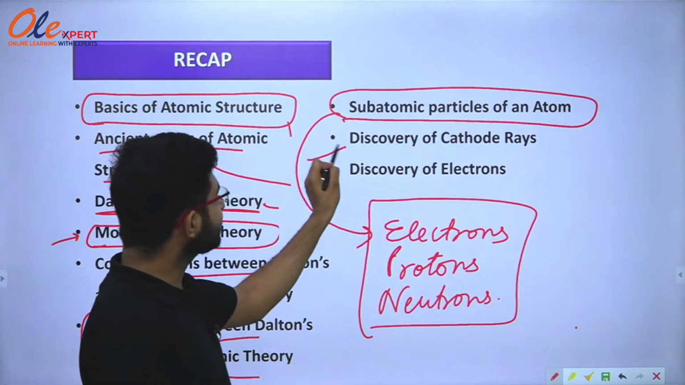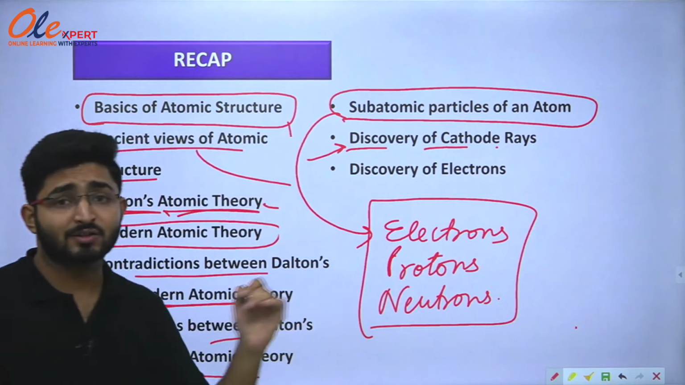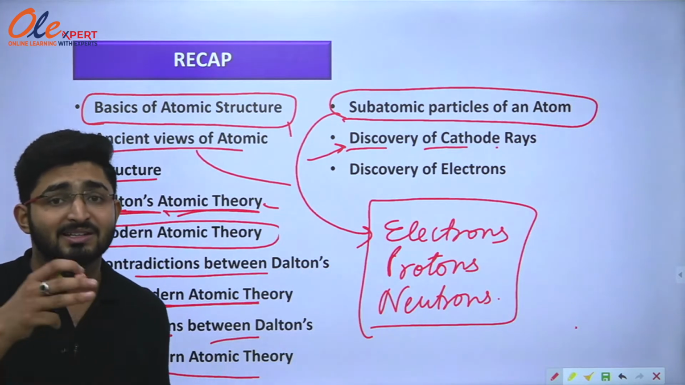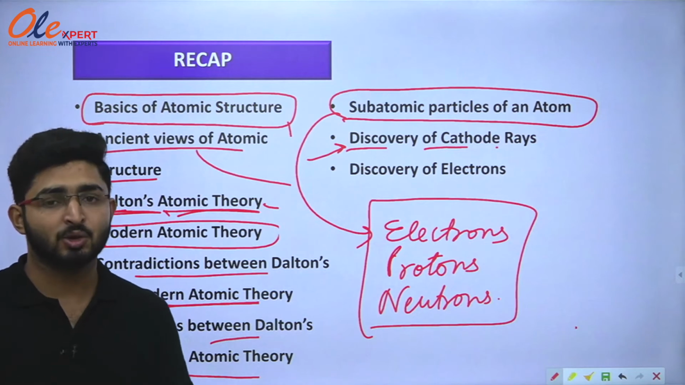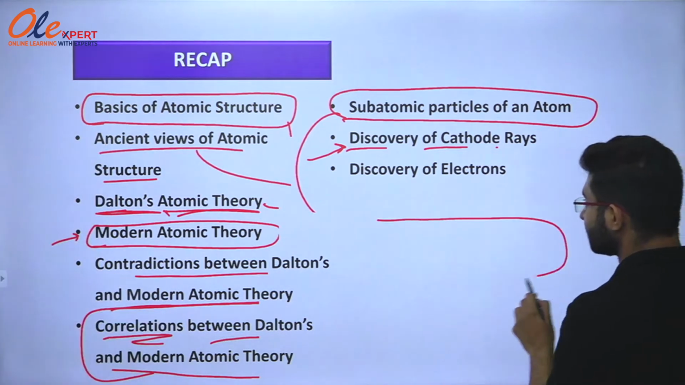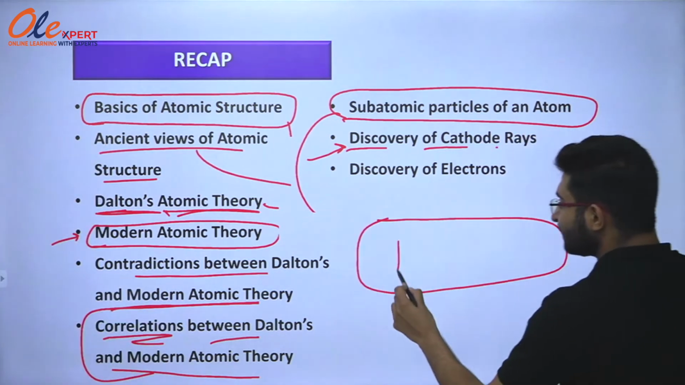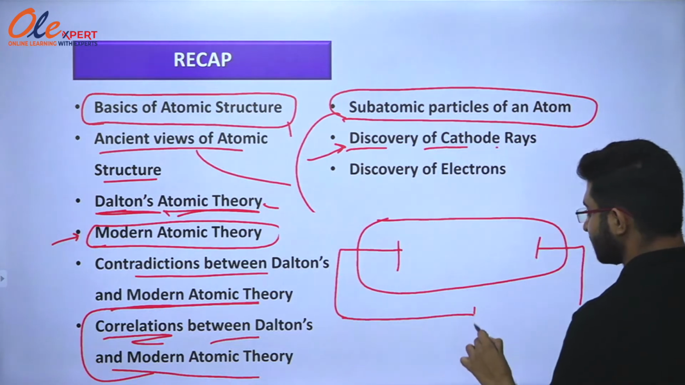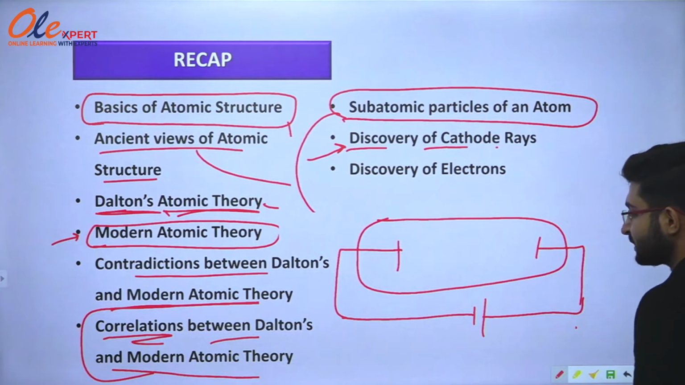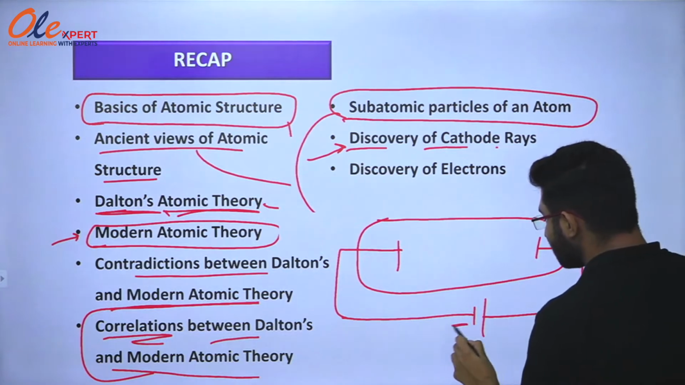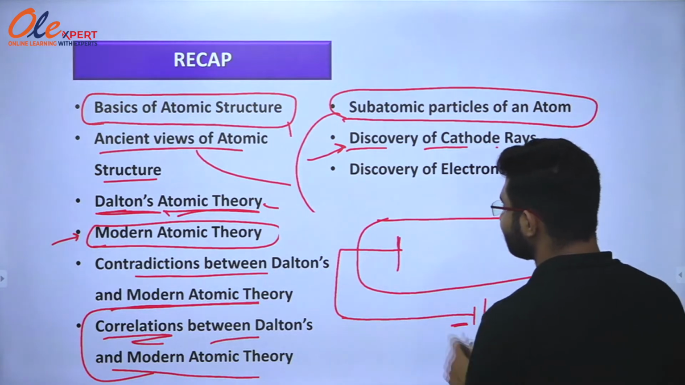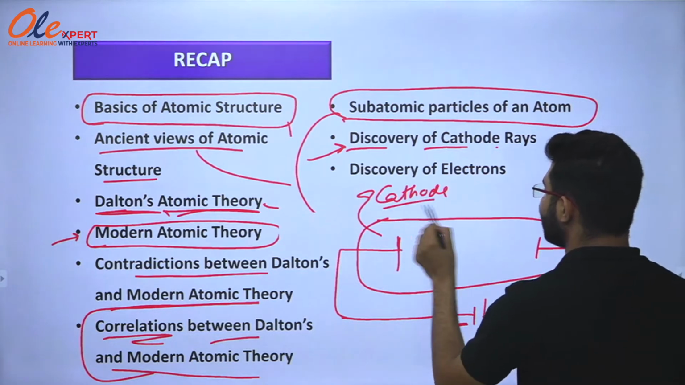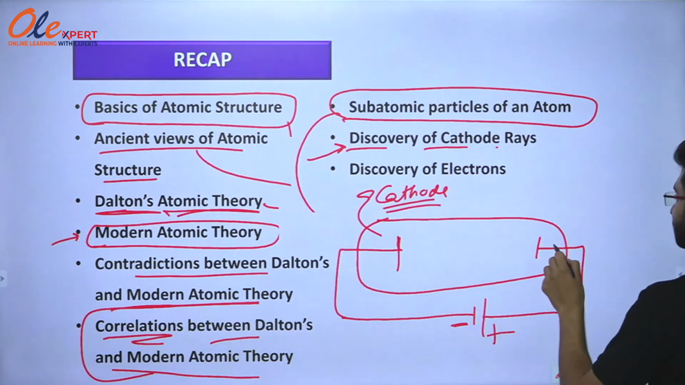After that we have studied the discovery of cathode rays, and it was done by the scientist William Crookes with the help of a cathode ray tube, or we can say discharge tube. I will just show you the arrangement of the discharge tube. He arranged two electrodes in it, connected to a voltage source. The electrode connected to the negative terminal was called the cathode, and the electrode connected to the positive terminal was called the anode.